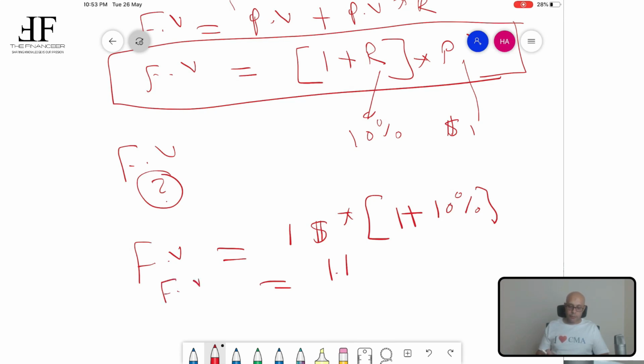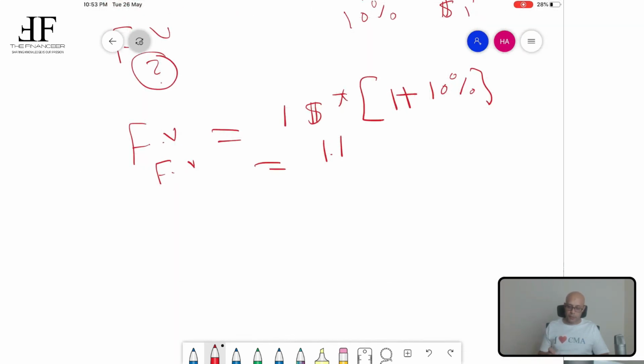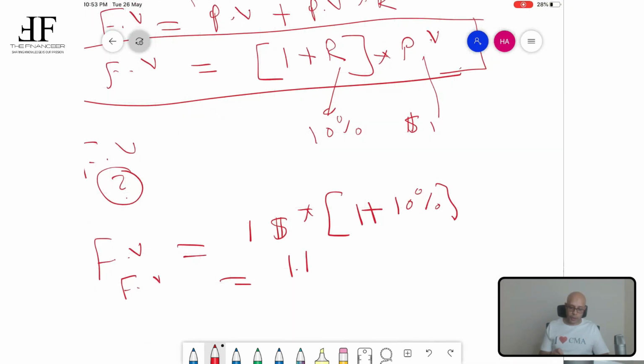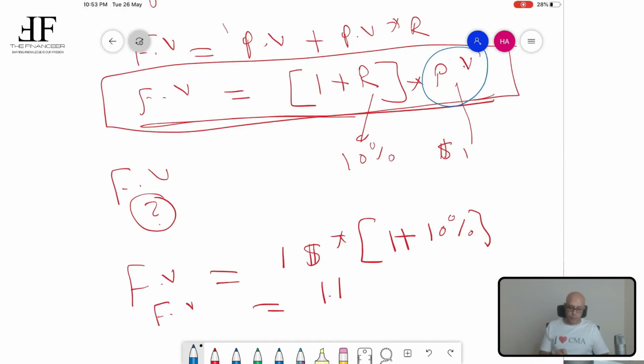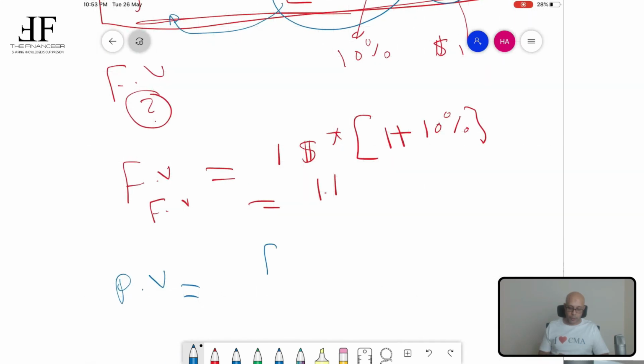So let's derive the rule of the present value. From this rule that we have derived for the future value, let's derive the rule for the present value. So present value equals, you are going to divide the future value by all of these parts. So the present value equals the future value divided by 1 plus r.